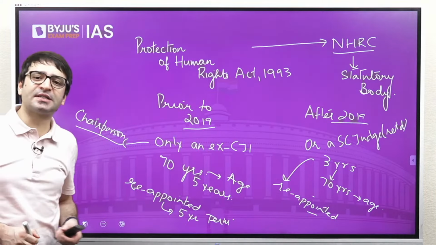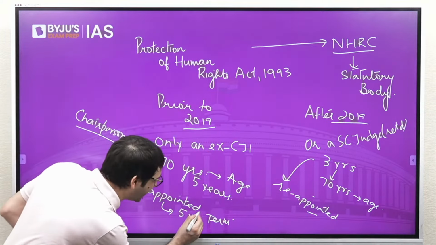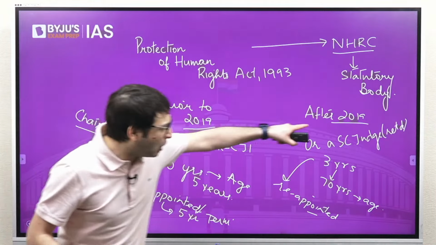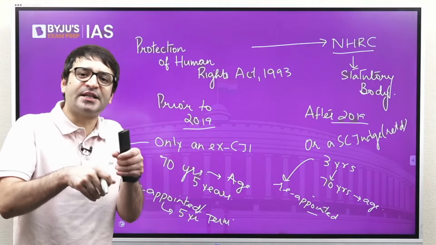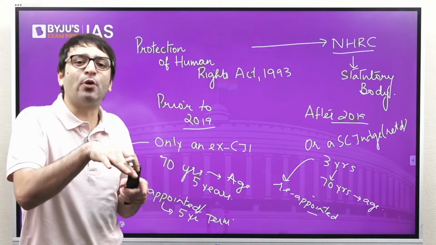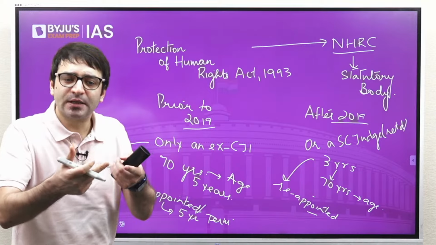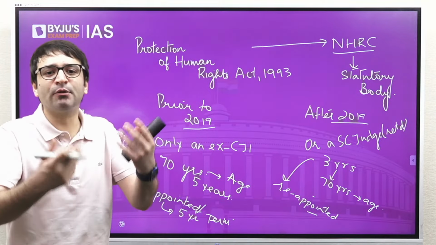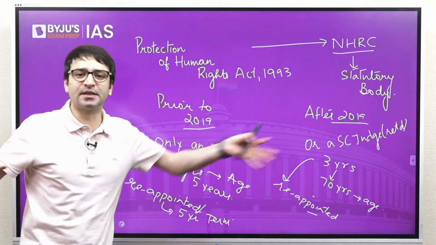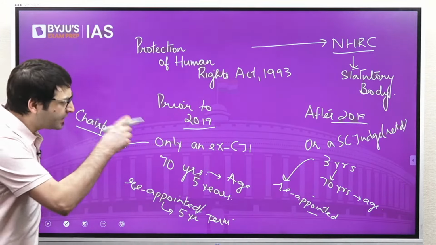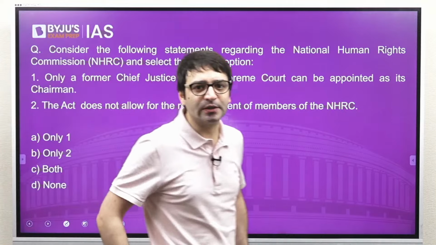But previously the law said you can be reappointed for another 5 years. But the law in 2019, when it was changed, only talks about how a chairperson can be reappointed. But for how many years? That is not specified in the law. Can be reappointed as per the central government. This is the change. And it is in this backdrop that let's look at the question.